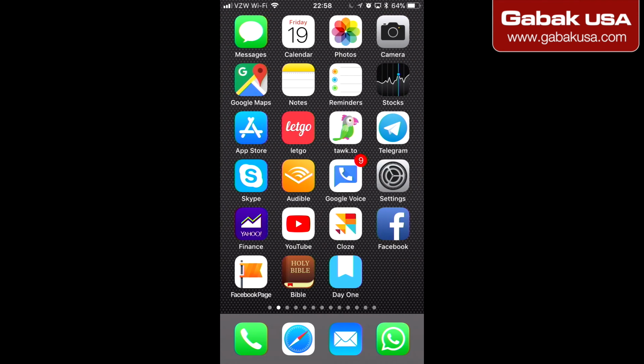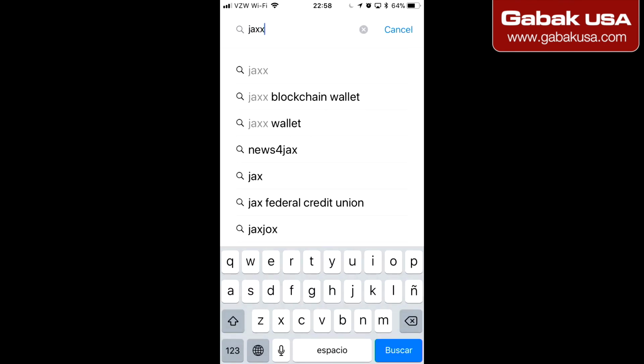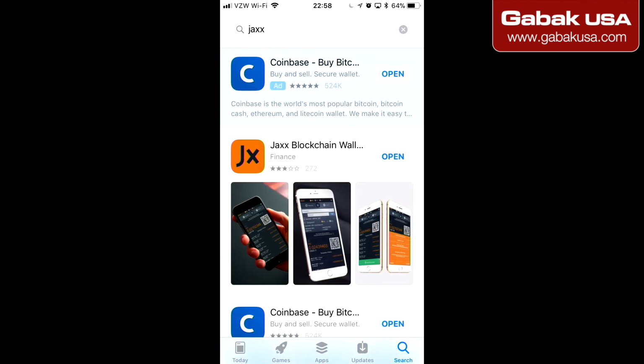So what we are going to do is go here where it says App Store. There you go. And then you're going to type Shacks. In this case, you don't have to test the integrity of anything, because everything that is on the App Store has been tested by Apple already. As you can see, I have it already. The only thing I have to do is just get it, download it, open it up, and that's it.